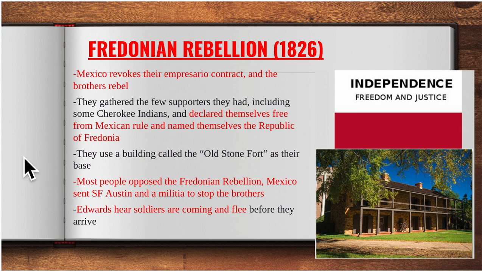All right. You had a lot of impresarios in Texas. Stephen F. Austin, Erasmo Seguin, Mexican Martin. They're so upset about this. They're like, hey, man, this is our job, and you're about to ruin that for us. So Stephen F. Austin actually forms a militia and goes to stop these brothers. He's the one who gets a group of people together to go and end this rebellion. Well, the Edwards brothers hear about the soldiers coming, and they actually flee. So there's no fighting that ever goes on. But the Fredonian rebellion is a thing. And remember, Mexico is really concerned about what's going on in Texas. So this is just piquing that concern.